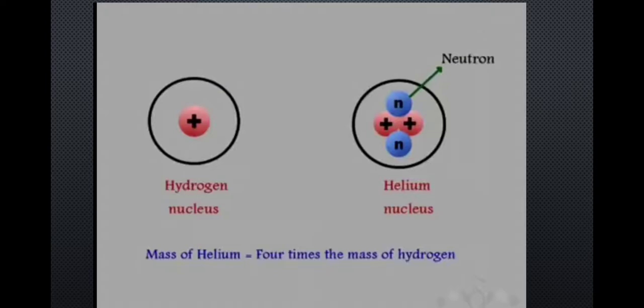Hence the mystery of the mass of the helium nucleus was now solved. The helium nucleus has 4 times the mass of the hydrogen nucleus. Therefore, it has 2 extra neutrons. These neutrons make the mass of the helium nucleus 4 times the mass of hydrogen.